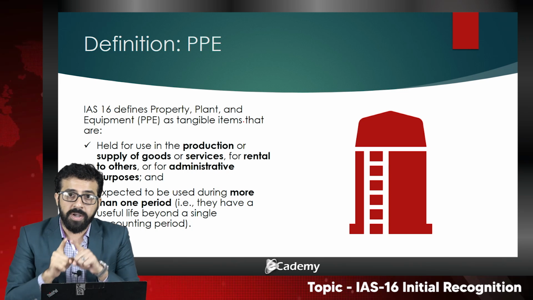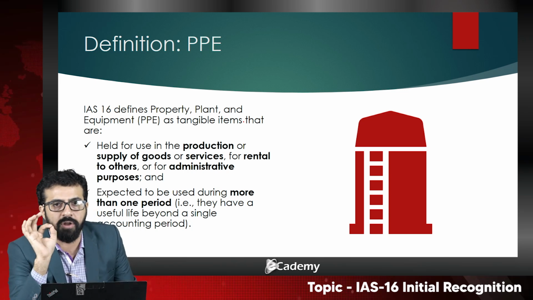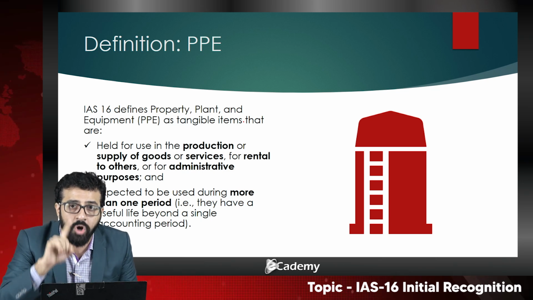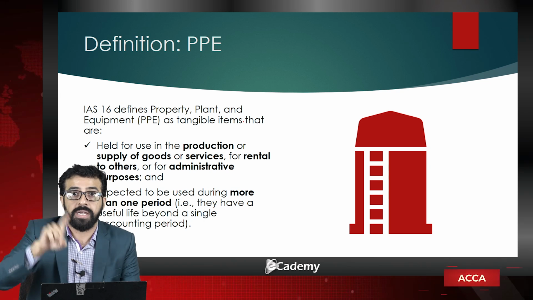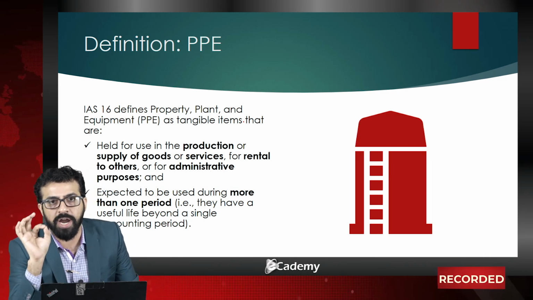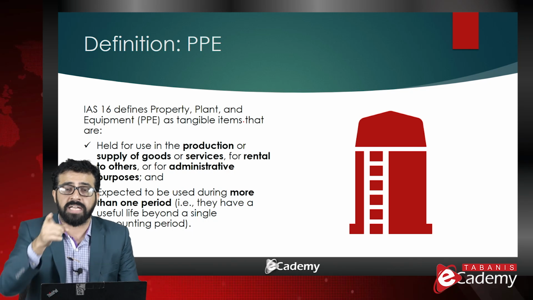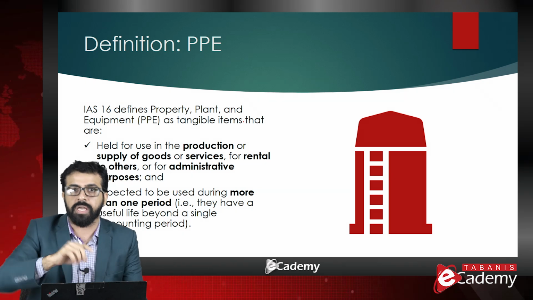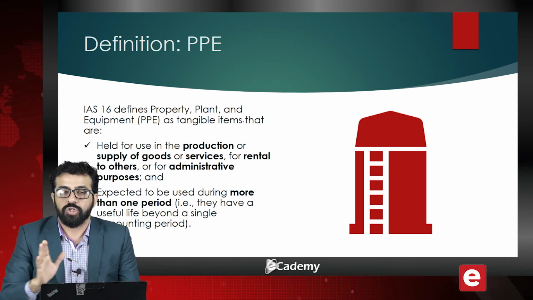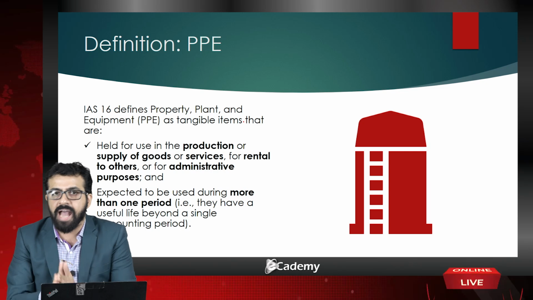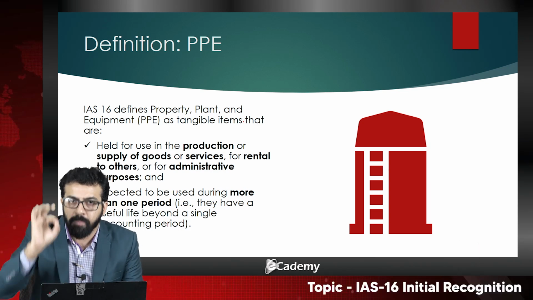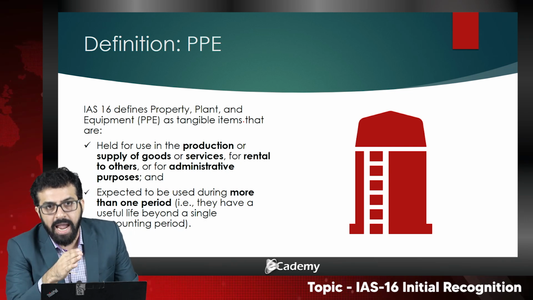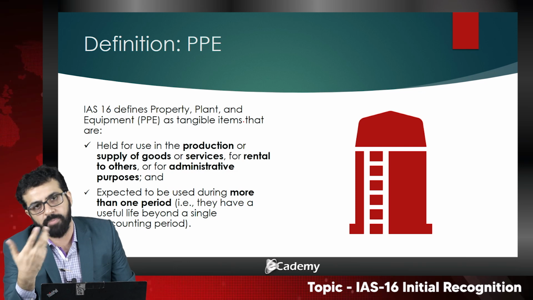All right. Now, for the textile company, that weaving machine falls under the category of IAS 16 because that plant is acquired for the production of goods. For the textile company, the goods is fabric. For the textile company, the plant is the weaving machine. So the weaving machine is treated as property, plant and equipment, and that weaving machine is a plant, and the fabric production is the production of goods.